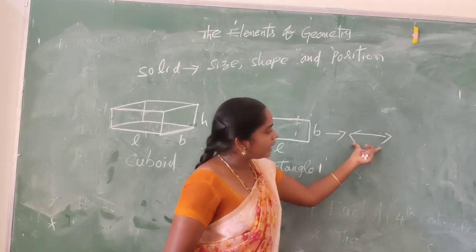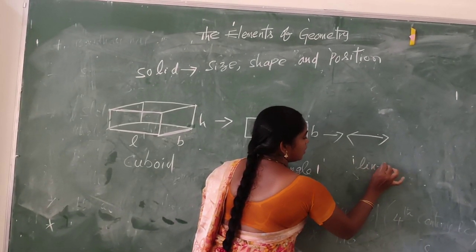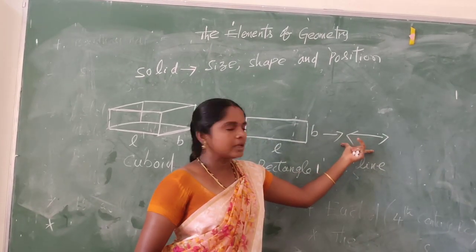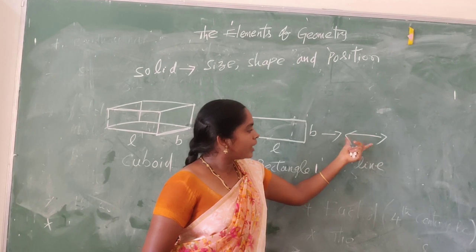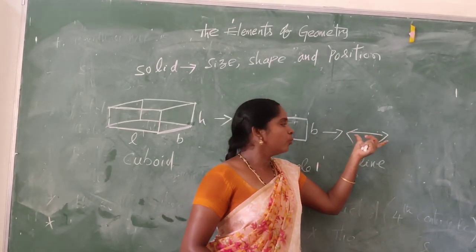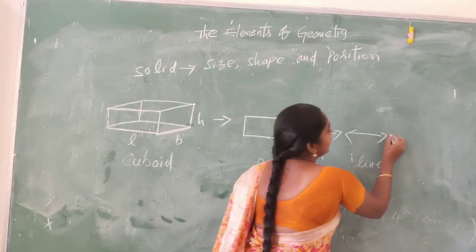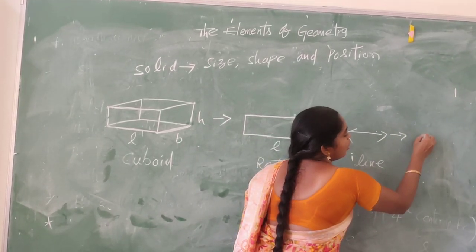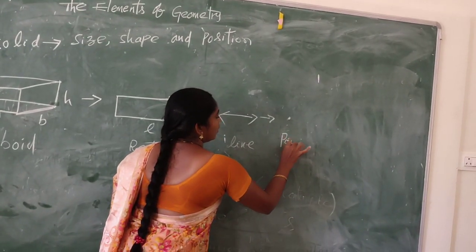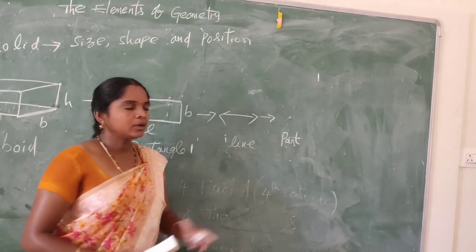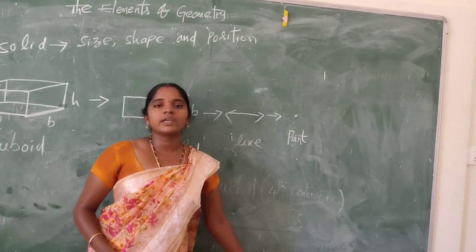So a line has only one dimension. Now if we remove one dimension from this line, we will get a point. So this point has no dimensions.